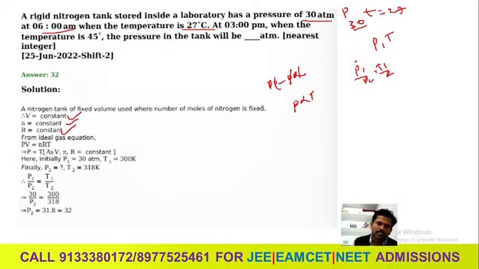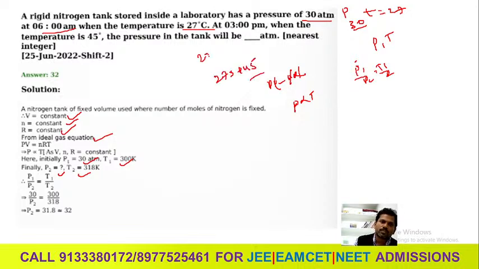Okay, yes, this is what we covered. From the ideal gas equation, P is proportional to T at constant V and n. What is this rule? Gay-Lussac's law. Here P1 is equal to 30, T1 is equal to 300 Kelvin. Next, P2 is what they are asking, T2 is equal to 318 Kelvin. How do you get 318? Convert first: 273 plus 45.